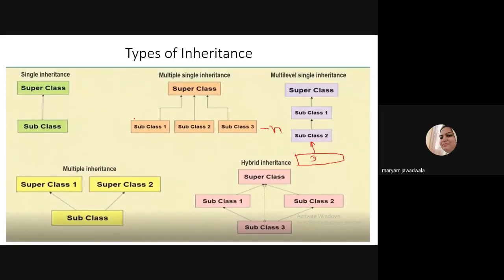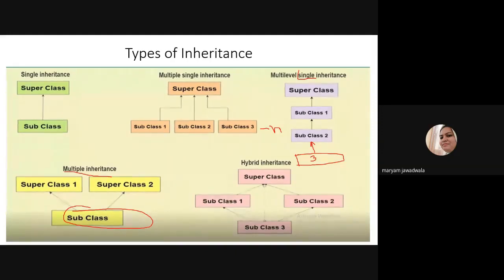Next type of inheritance, we have multiple inheritance. This is only multiple, and that one is multiple single inheritance. So what is multiple inheritance? In multiple inheritance, you have more than one superclass, and one subclass inherits the properties of more than one superclass. So this is nothing but multiple inheritance.